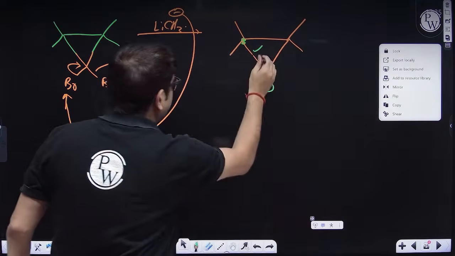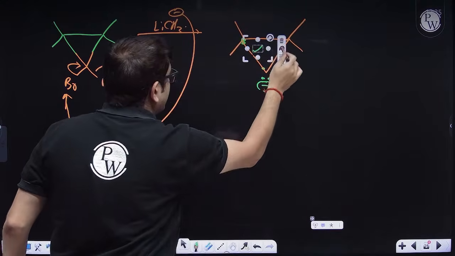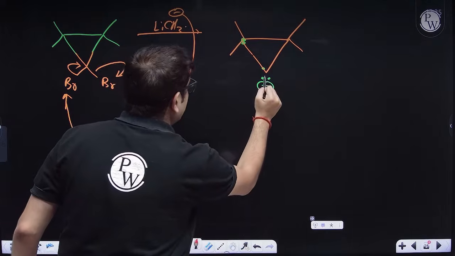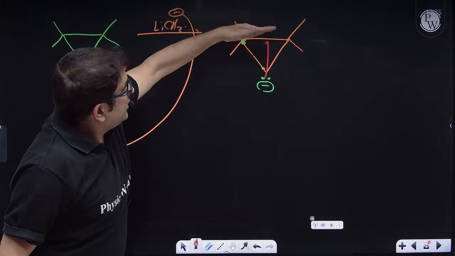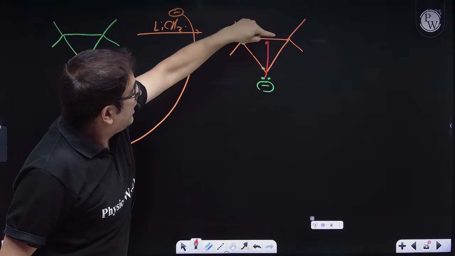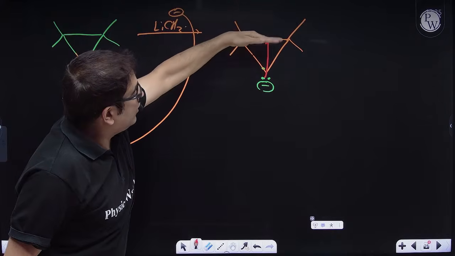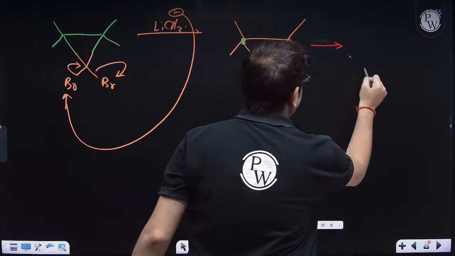Which one? From this carbon, let me transfer this minus from here till here. The moment this bond is broken, who will get the extra electron? This guy will get the extra electron. As soon as this guy has got the extra electron, because the ring is also opened, let me just do the first step first.